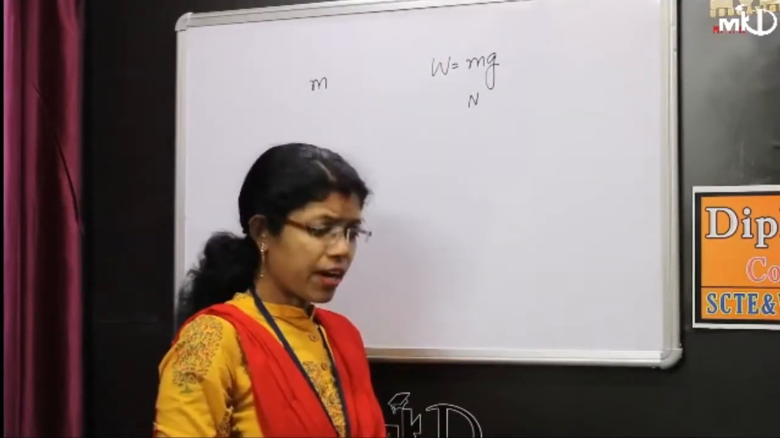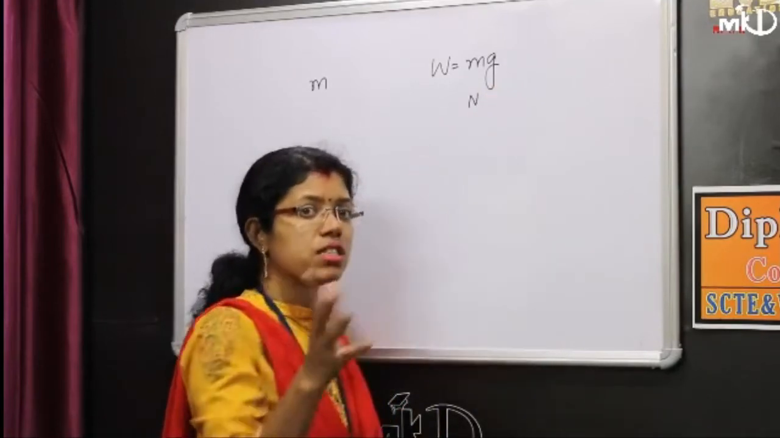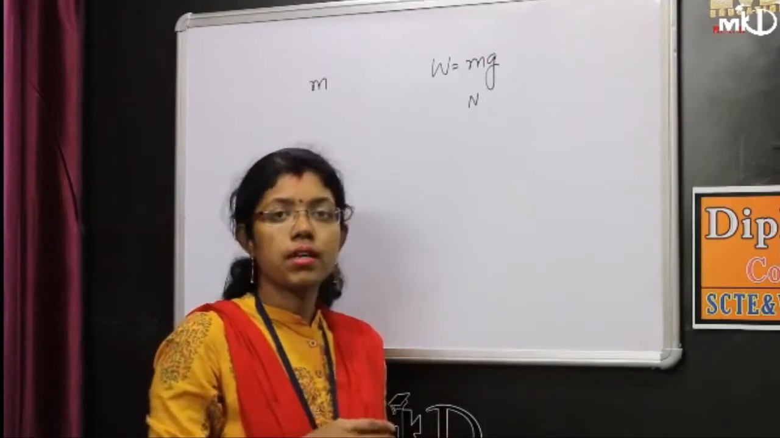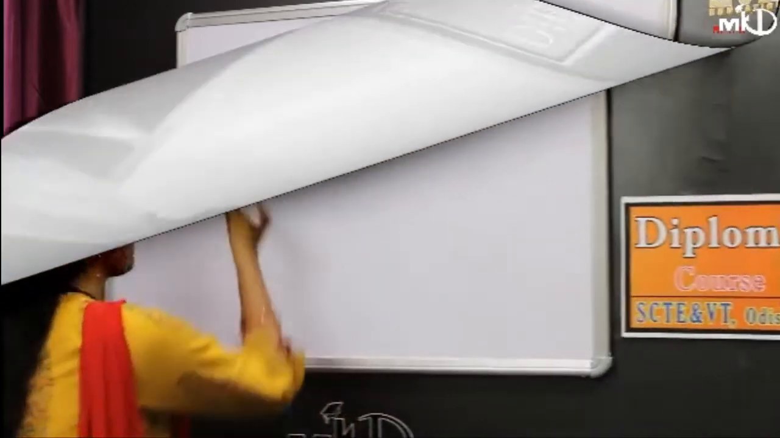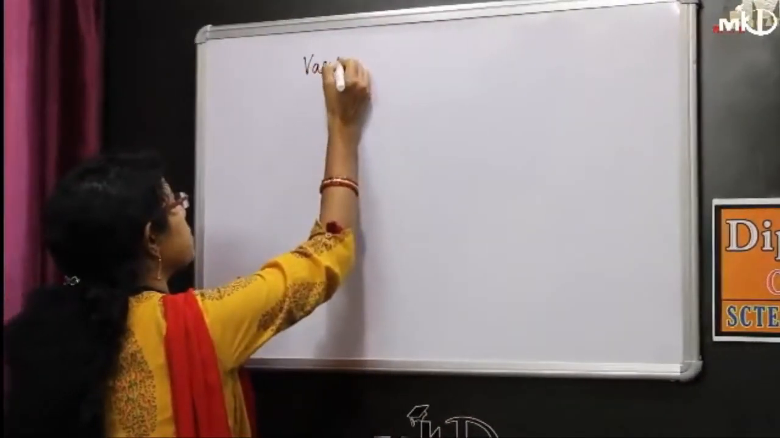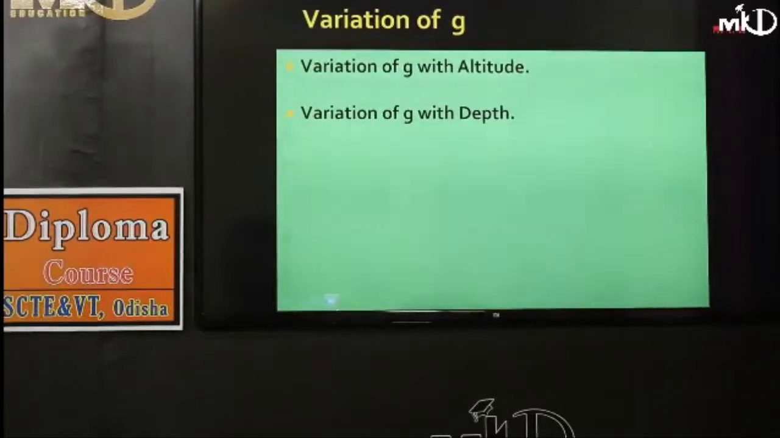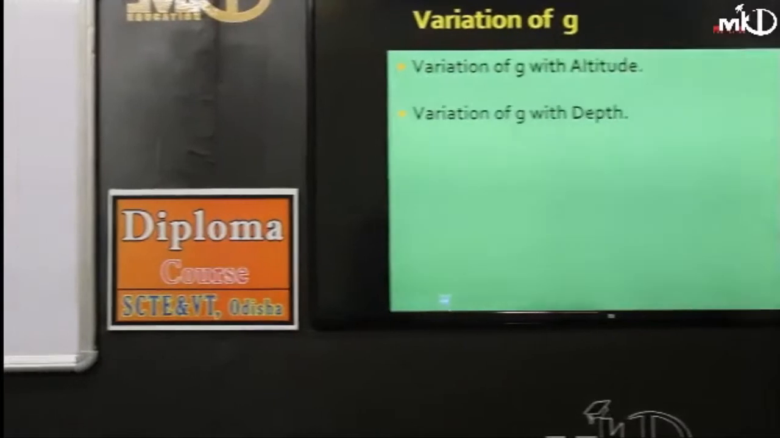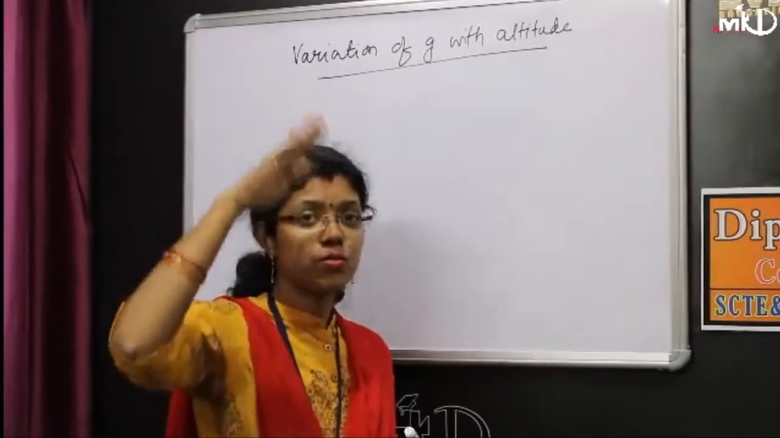So let us understand why weight is changing. Weight is changing because of g, and how is g changing? Let us understand how g is changing with altitude, depth and so on. Why is g changing? Let us derive the formula. What do you understand by altitude? Altitude means changing height. Altitude means height.